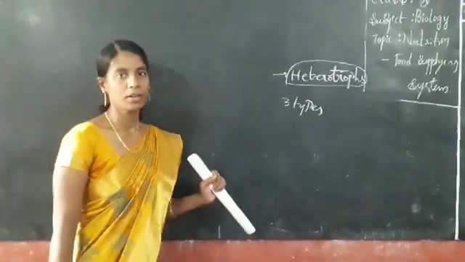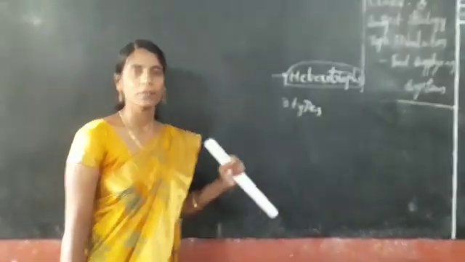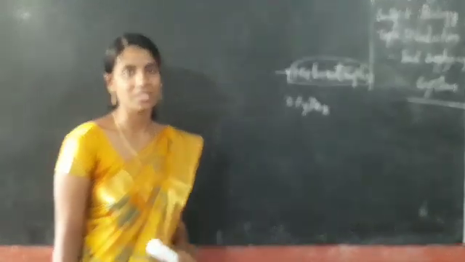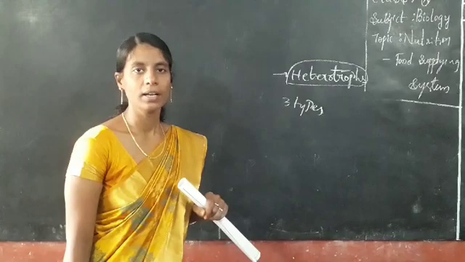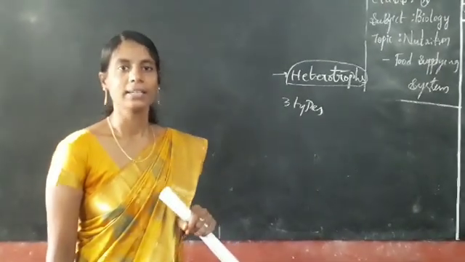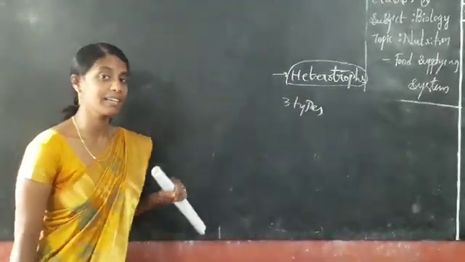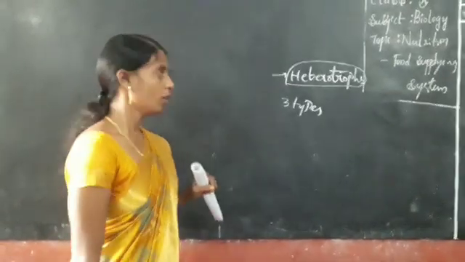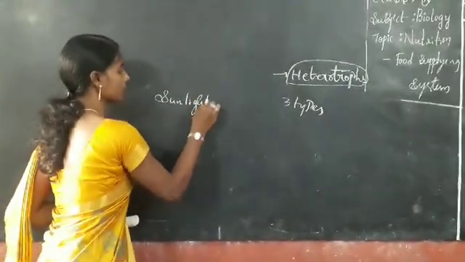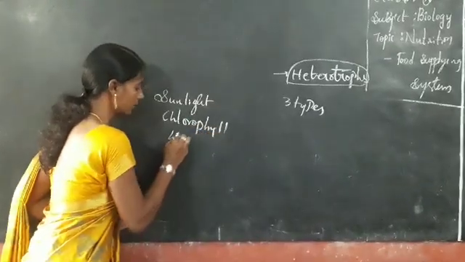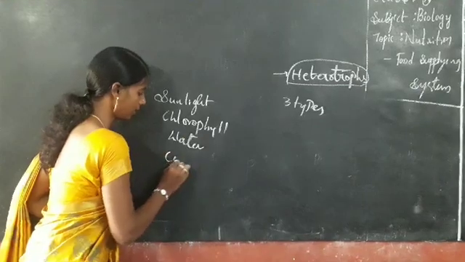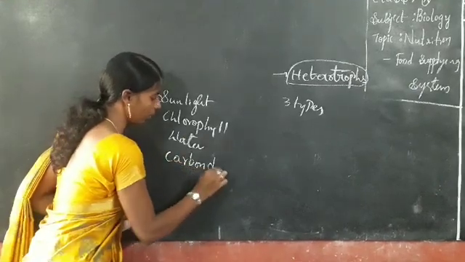Clear, all of you? Who first proposed the photosynthesis equation? His name was C.B. van Niel. In which year? 1931. What are the materials needed for photosynthesis? There are 4: sunlight, chlorophyll, water, and carbon dioxide.